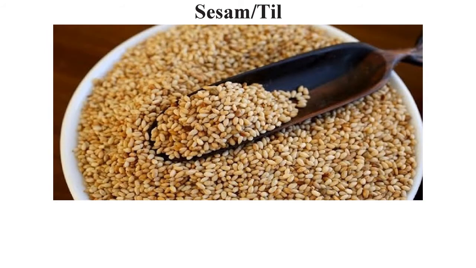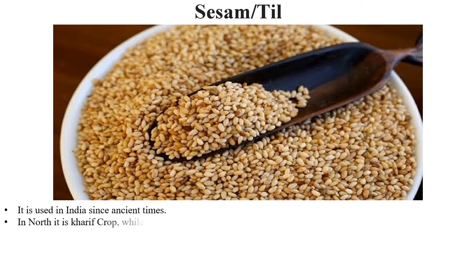Next is the sesame or the til, that is til tel. We call it til oil, sesame oil. You have seen these sesame seeds. These are white sesames. Then comes the black sesames, kala til, safed til. Those are the words used for them. These are the safed tils. They are very important, very famous, and widely used. It is used in India since ancient times.